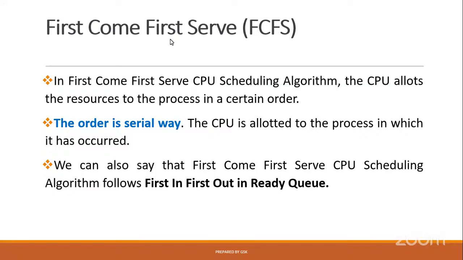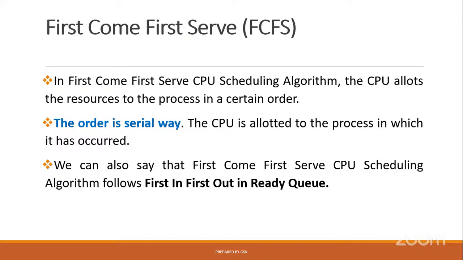By the name, you can understand that. Assume that there is a shop and 10 members are waiting in front of the shop to purchase products. Assume it is a supermarket or a normal shop, whatever. All 10 members are in the queue, maintaining some queue.